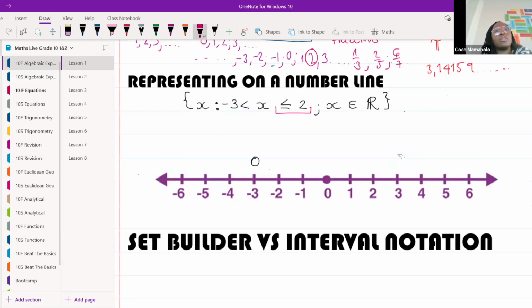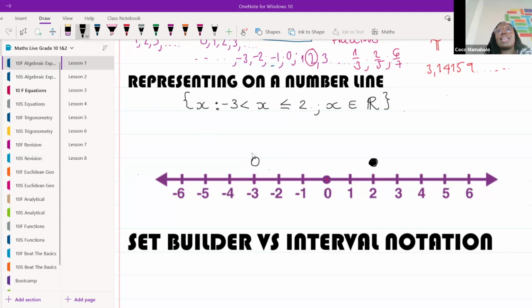Open or closed dot? That's it. Because over here, they've put there or equals to. So at 2, we're going to put a closed dot like that, right? Excellent.